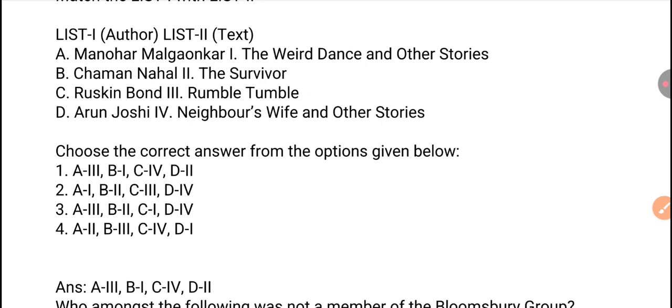Second, Chaman Nahal, he is the author of, option B stands for 1, The Weird Dance and Other Stories. And Ruskin Bond is associated with The Neighbor's Wife and Other Stories. It's a work of Ruskin Bond. And the fourth one, Arun Joshi, he is the author of The Survivor, which is option 2. So the right answer is option 1.